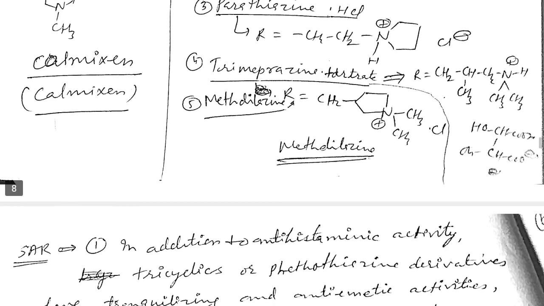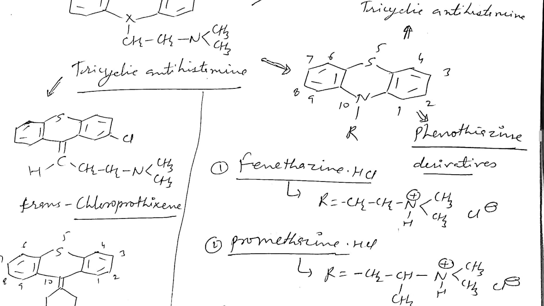What do you mean by this? We have discussed importantly that this is the phenothiazine ring. Look at here the 10 atom containing phenothiazine ring. At the 10th position there is a nitrogen, and the nitrogen contains R. R is, you can say, the side chain. So the side chain containing CH2, CH2, N and CH3, CH3, that is phenethazine. Phenethazine has a good antihistaminic activity.